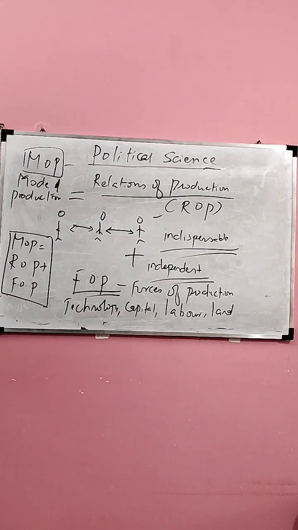So mode of production is nothing but the stage of material life. In history, you will be able to identify a stage. The stage in the material life can be clearly identified. Within that stage of the material life called MOP, mode of production, you will find ROP as well as FOP. So FOP and ROP together constitute MOP.